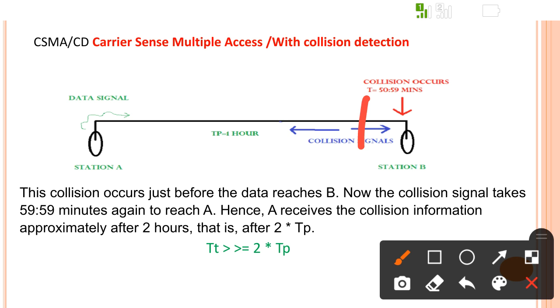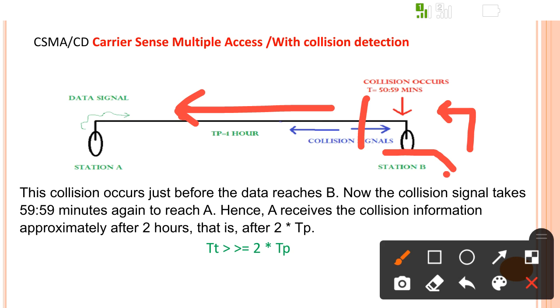After the collision signal is generated, it starts travelling back. So when the collision occurs near B, station B receives the collided signal very fast, and as soon as it gets the collided signal, it stops sending the data.